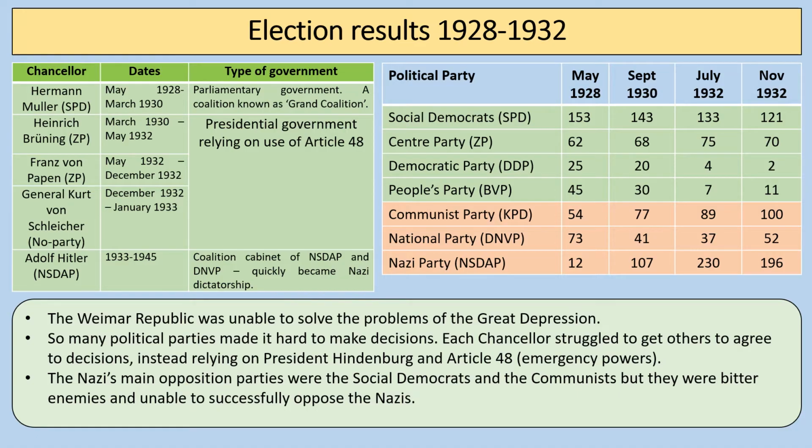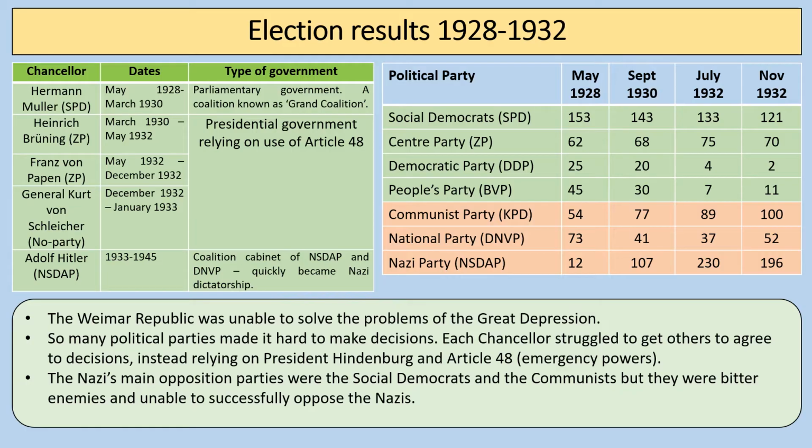So the other thing to be aware of is who's actually in charge during this time. Hermann Müller, who is from the SPD, is the Chancellor from May 1928 to March 1930. He's then replaced by Heinrich Brüning from the Centre Party, who rules from March 1930 to May 1932. He's then replaced by Franz von Papen. He's then very briefly replaced by General Kurt von Schleicher, who had no political party. He was a military general. And then Adolf Hitler is appointed on the 30th of January 1933.